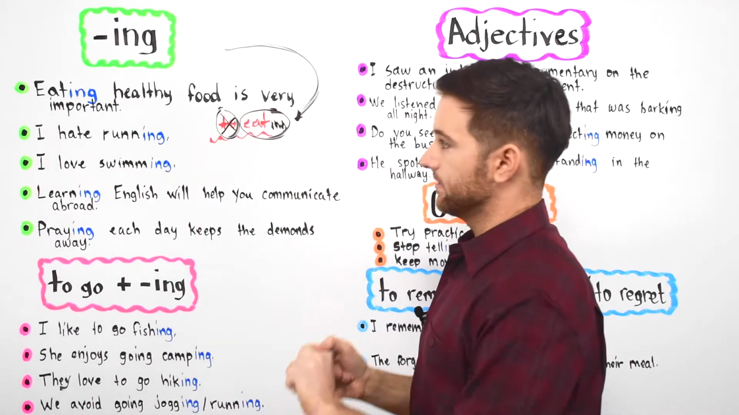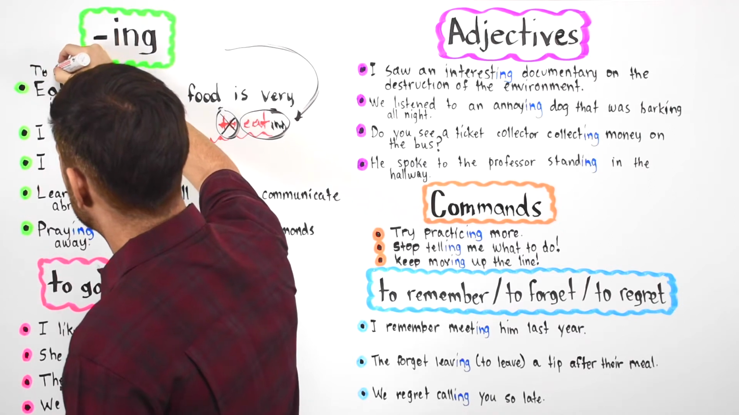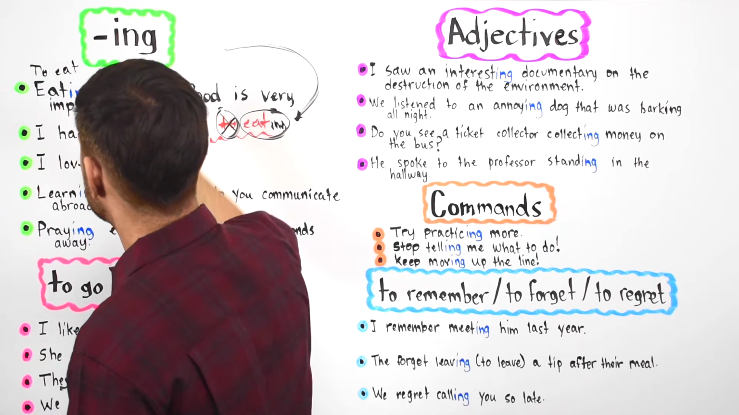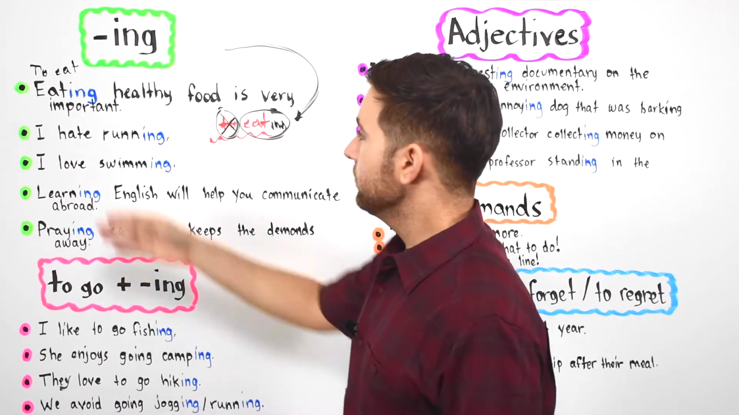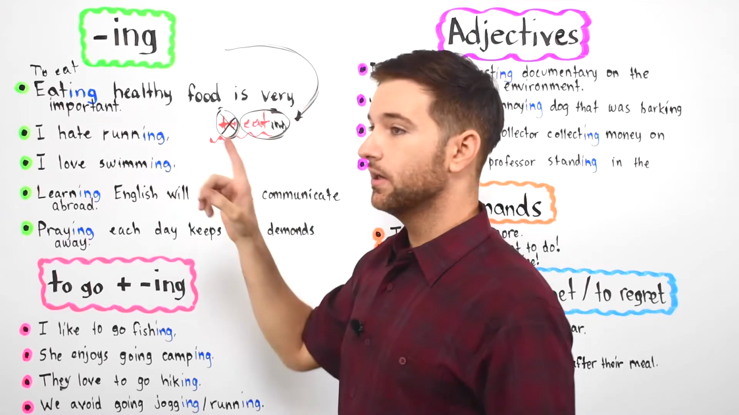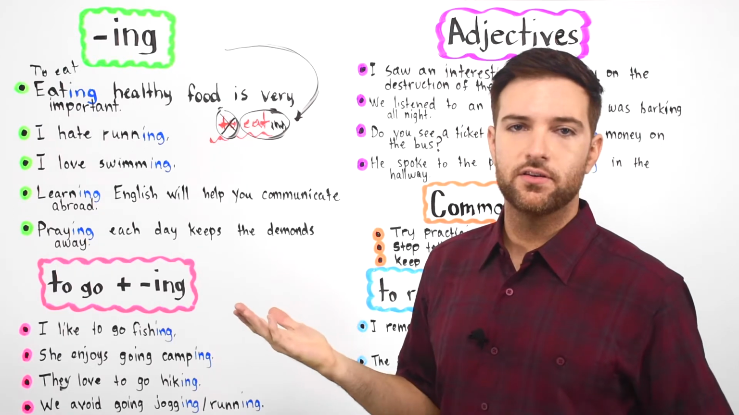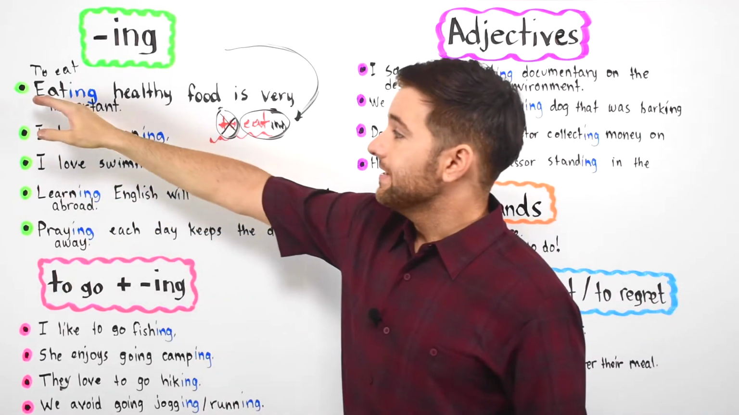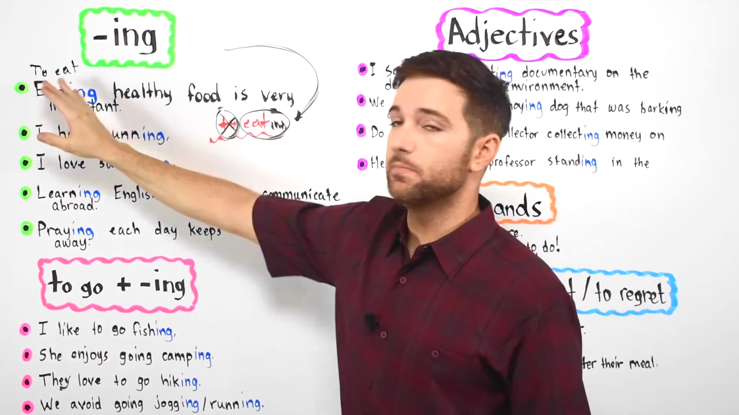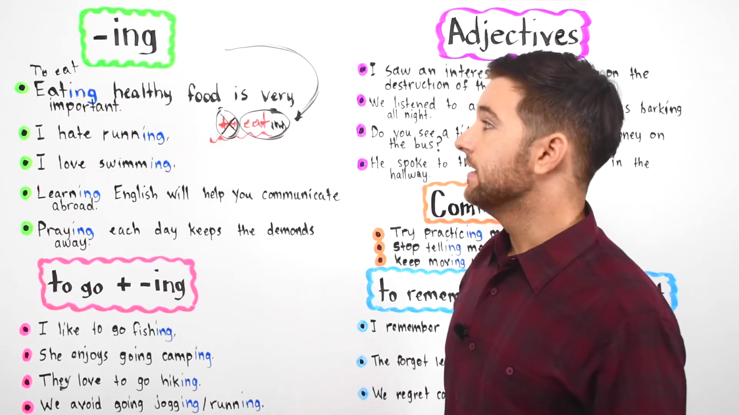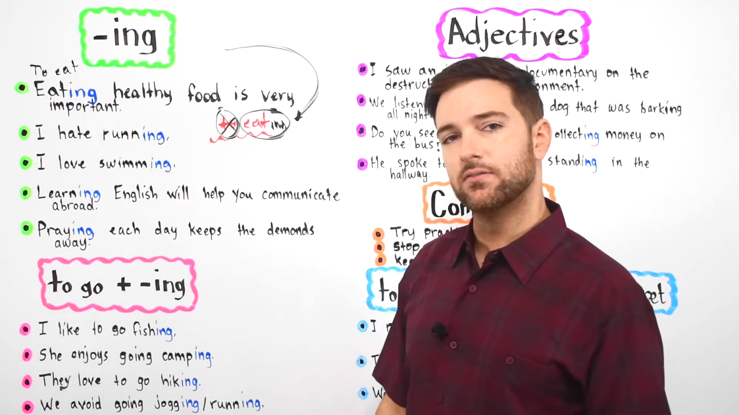Eating healthy food is very important. It's kind of like saying to eat healthy food is very important, which is also a way that you can say it. Now, to eat in this case is a verb. But if we don't want a verb, if we want a noun, we say eating with ing. Eating healthy food is very important, and this sounds better. It sounds better saying this than to eat healthy food is very important.